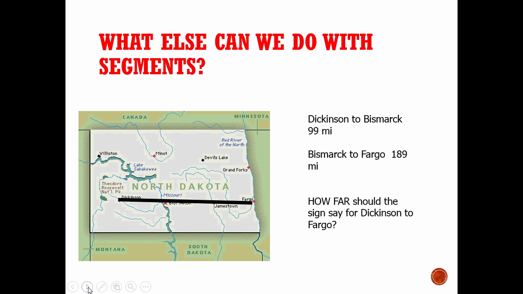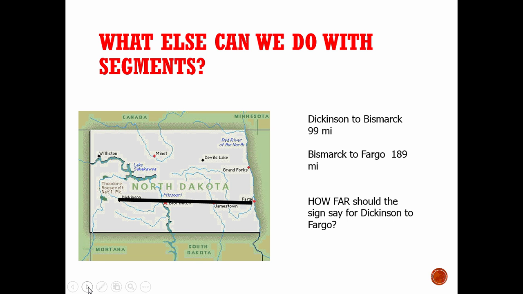So what else can we do with segments? You don't need to write this part into your notes, but you've done this before. Let's say that we're traveling from Dickinson all the way over to Fargo in North Dakota here. And Dickinson to Bismarck, the sign says, is 99 miles. Bismarck to Fargo is 189 miles. So how far should the sign say for Dickinson to Fargo?